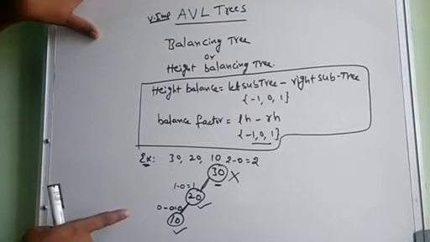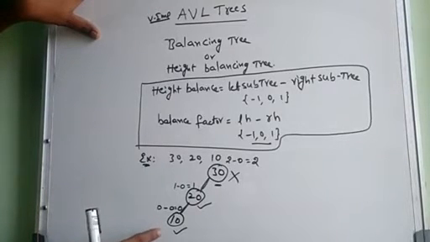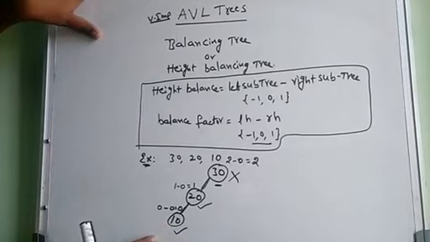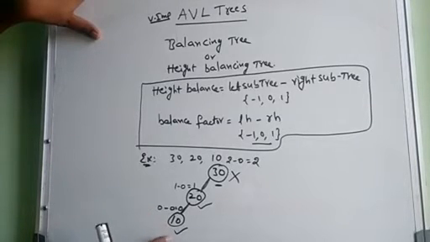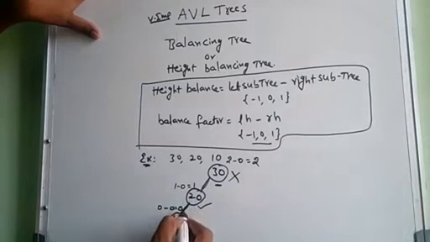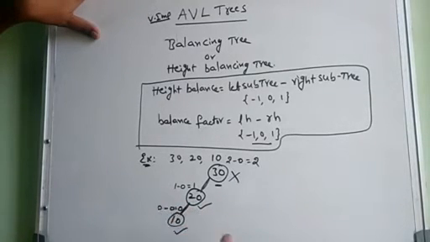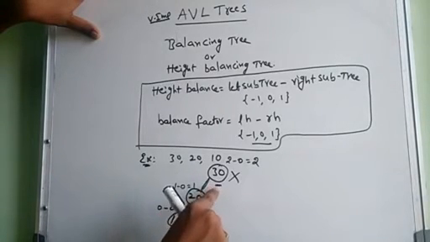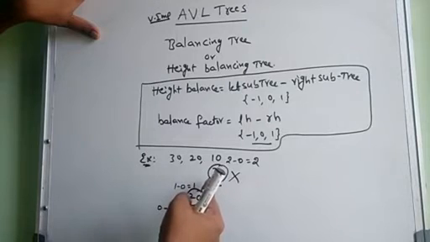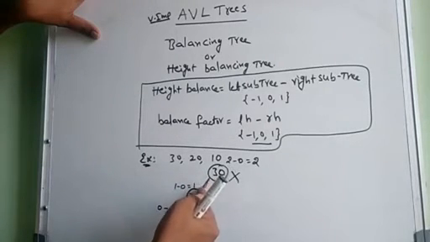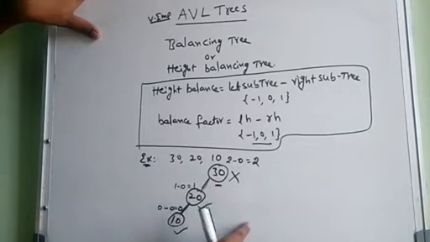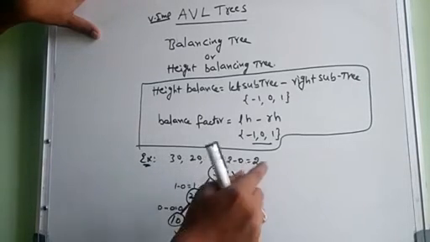So up to now you know how to calculate the balancing factor. If the node has a left child, take 1. If there is no left child, then 0. There is no right child, that's why 0. So total 0 minus 0 equals 0. Next 20: how many left sides? 1. Right sides? No, so 0. 1 minus 0 is 1. Next, the balancing factor of 30. On the left side, how many paths? 1, 2. 2 paths. Right side nothing, so 0. 2 minus 0 equals 2.